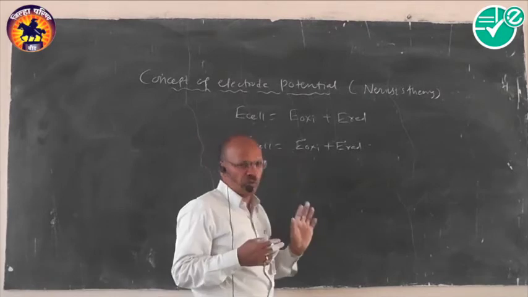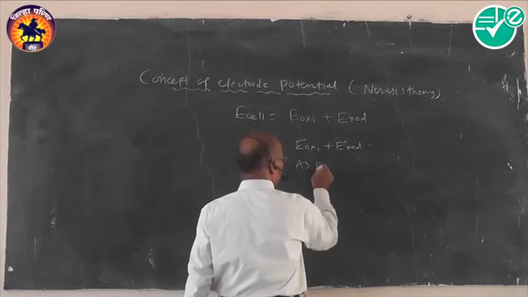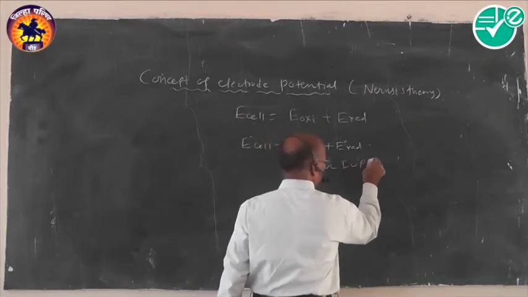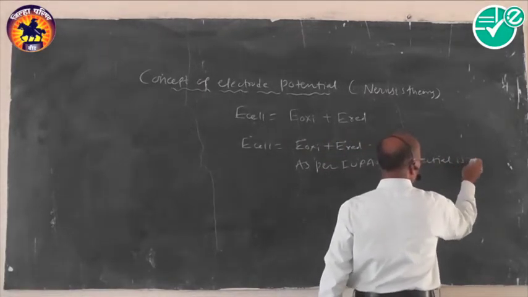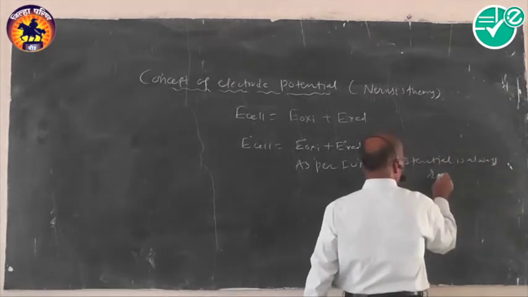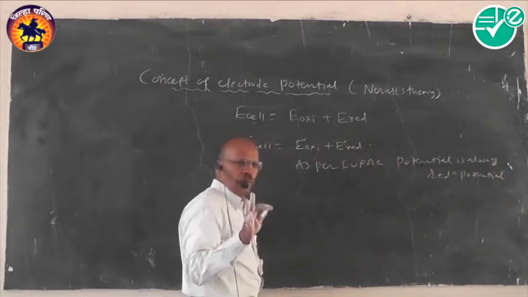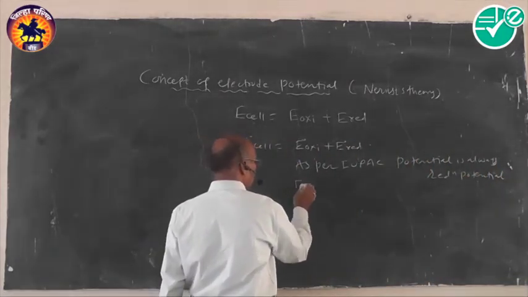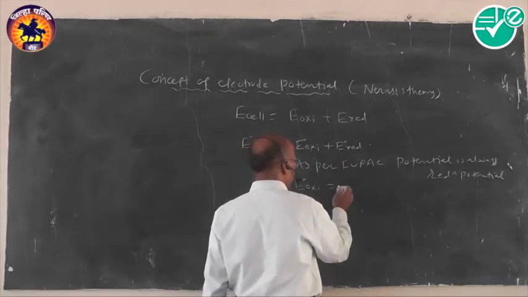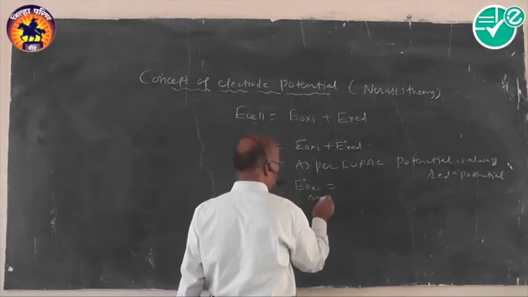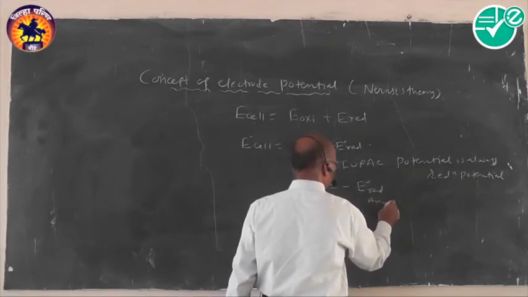Okay. Now we have to modify this equation. You have to modify the equation. Then, as per IUPAC norms, the potential is always a reduction potential. Whatever potential it is, it is a reduction potential. If we take that, then in this case E standard oxidation will just change the term. It will convert, particularly at the anode, into minus E standard reduction at the anode.